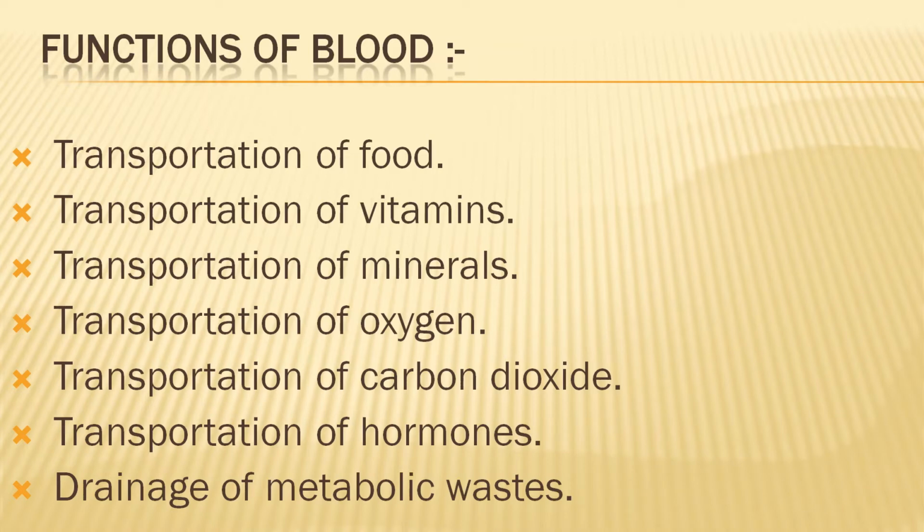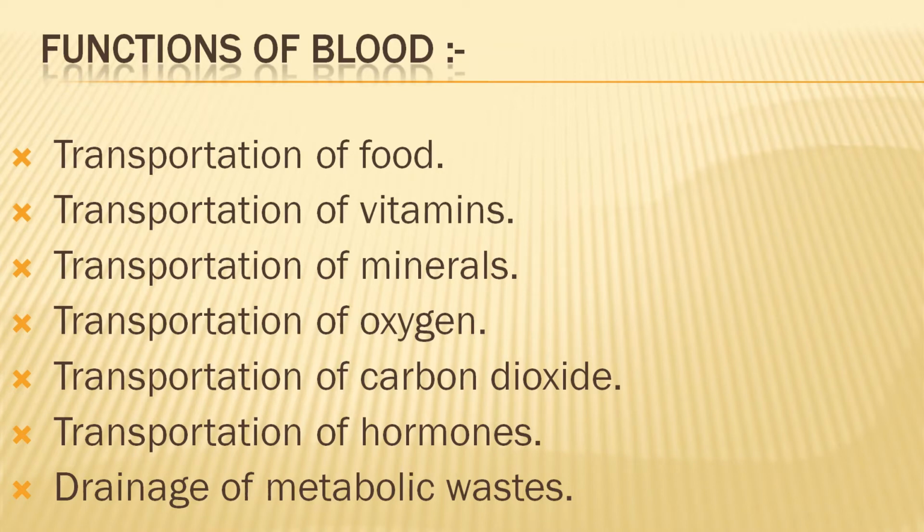Then transportation of oxygen. Blood carries oxygen mainly by the hemoglobin of RBC as oxyhemoglobin. So oxygen transportation is the main purpose, and the blood carries oxygen mainly by the presence of hemoglobin of the RBC as oxyhemoglobin. Okay. Then transportation of carbon dioxide. Carbon dioxide produced in the tissue is carried by the blood as bicarbonate as well as carbonyl compounds. Clear? Now transportation of hormones.